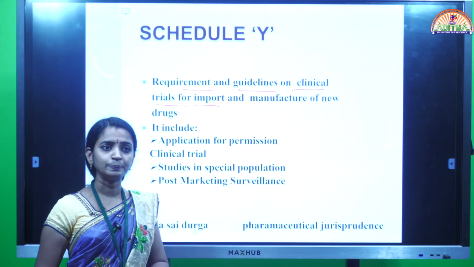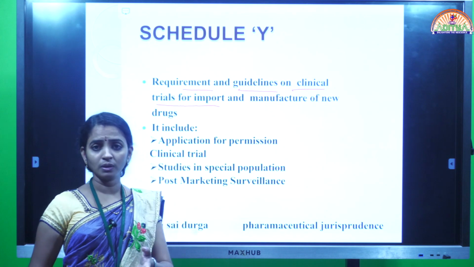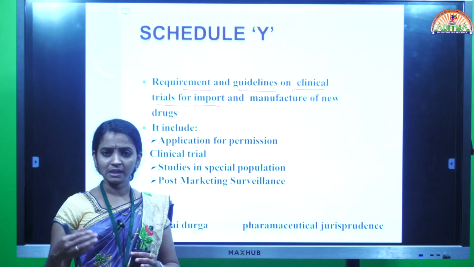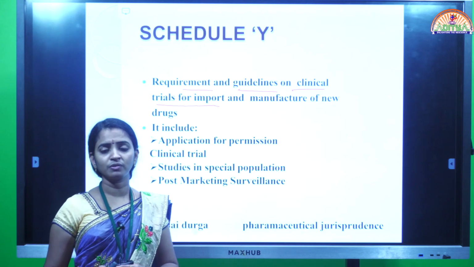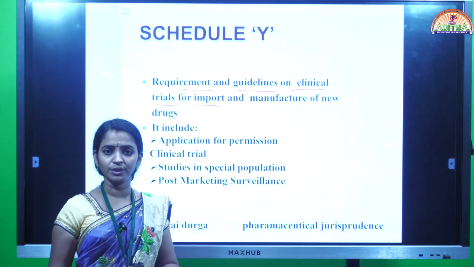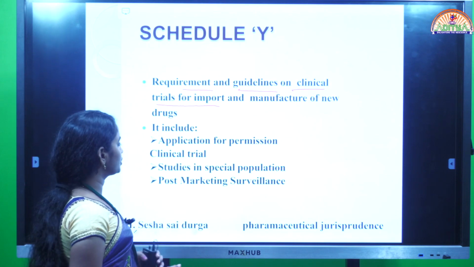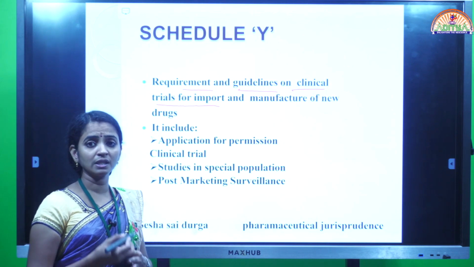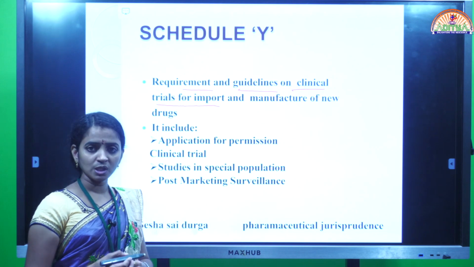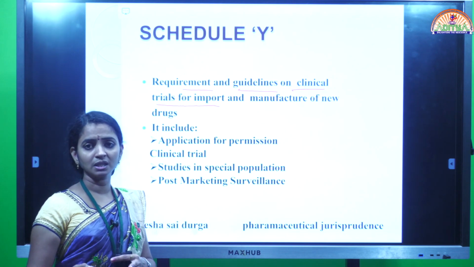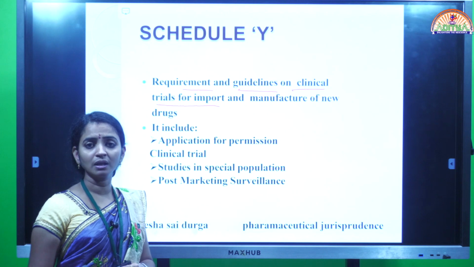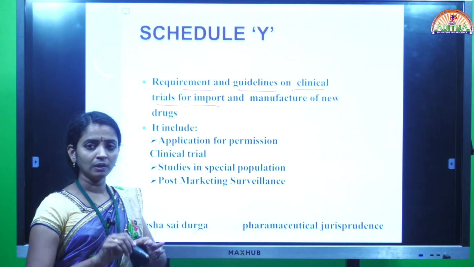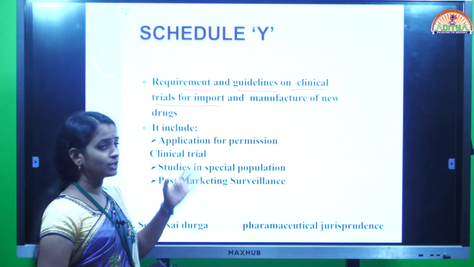For example, dogs, sometimes frogs, sometimes rats. Maximum, we both have the same type of physiological system, so we use them. So which one is used, either animal or human being? How many days are you conducting the clinical trial? How much quantity are you giving to the patient during the clinical trial? What is the procedure you are following? All these details will be given under Schedule Y.